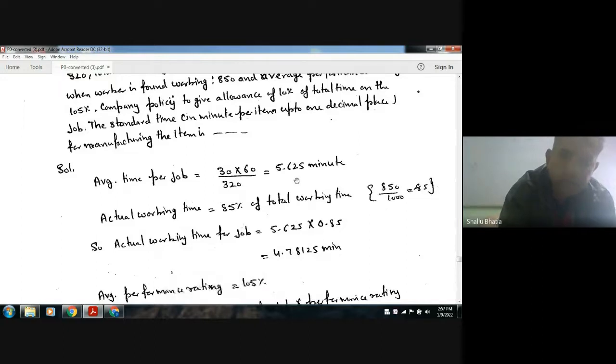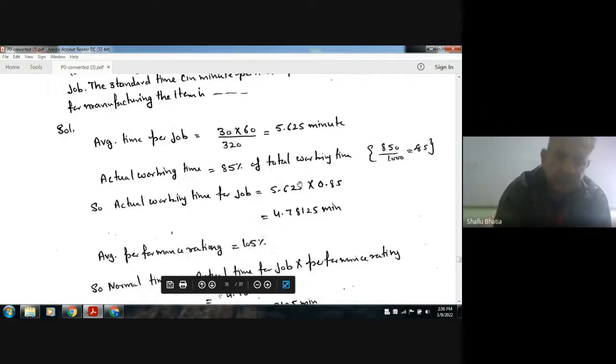So the actual working time for the job is 85% of this average working time for one job. Okay, so the actual working time is 4.7815 minutes, 85% of this.